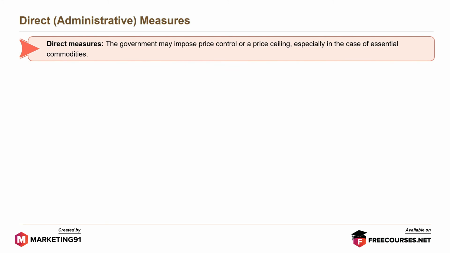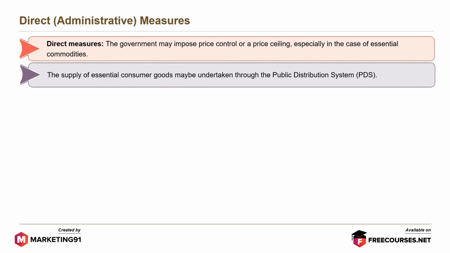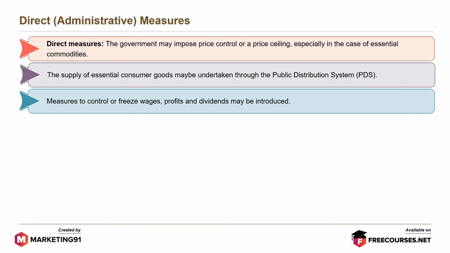The last type is direct or administrative measures. Direct measures. The government may impose price control or a price ceiling, especially in the case of essential commodities. The supply of essential consumer goods may be undertaken through the Public Distribution System or PDS. Measures to control or freeze wages, profits and dividends may be introduced.